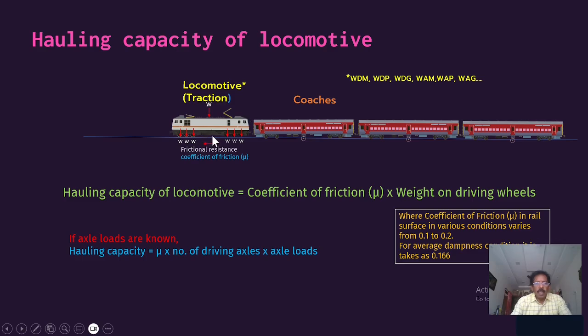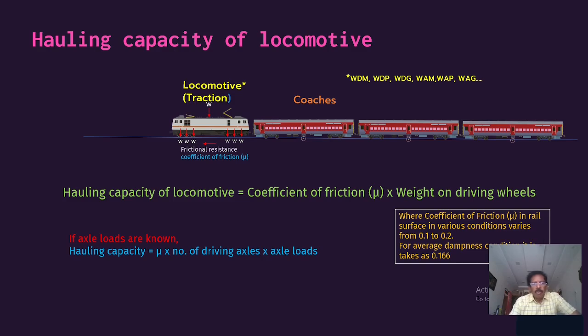This is a train formation. This is the locomotive, so this is called the traction. It has the propulsion to move the entire train formation. We have different types of locomotive. In those days we had the steam locomotive, which is now obsolete in Indian Railways. Right now we have the diesel locomotive and the electric locomotive. Mainly we are using the electric locomotive, and the diesel locomotive is also gradually reduced.